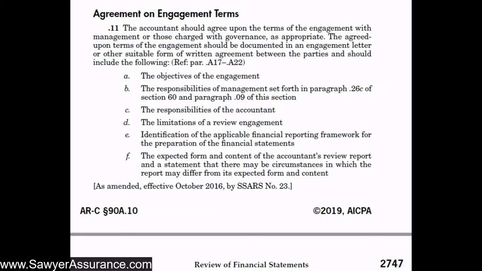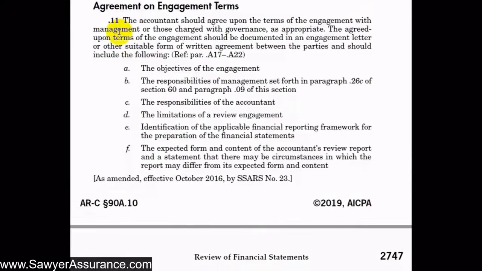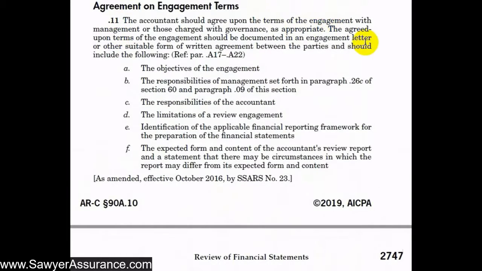And so now we need to come to an agreement on the engagement terms with our client, and that's here in ARC Section 90A.11 through 12. And it basically lays out what our engagement letter should contain and whenever we're having our client sign it. And so this agreement can either be with management or those charged with governance as appropriate. Some entities might not have a board of directors or something like that. So in that case, we have this agreement with management.